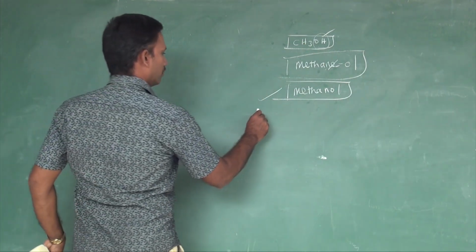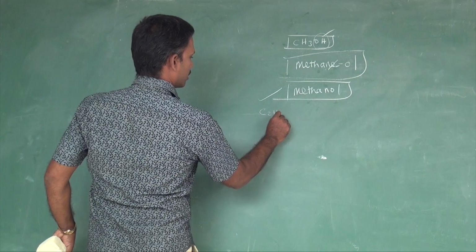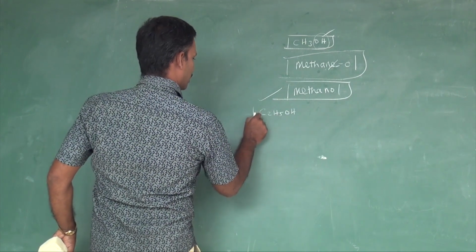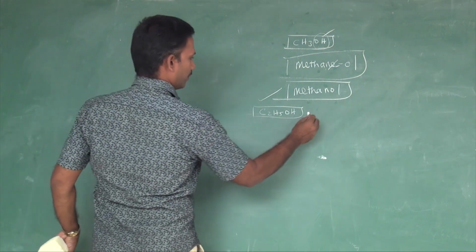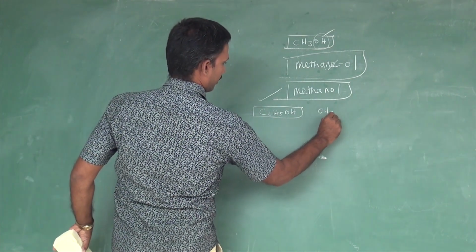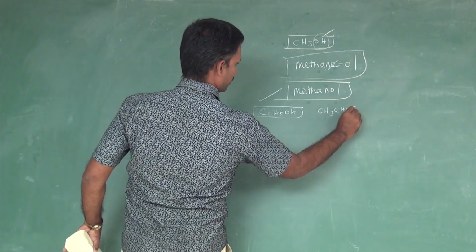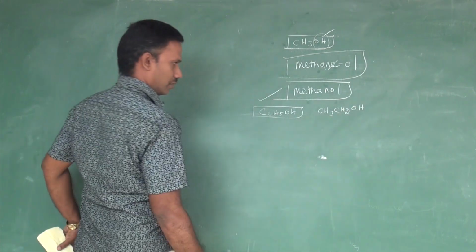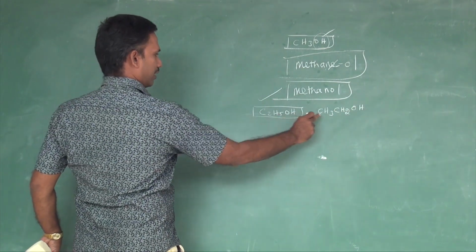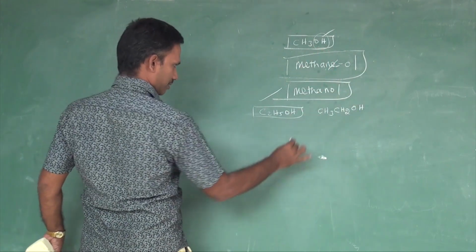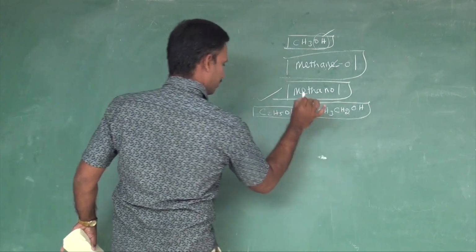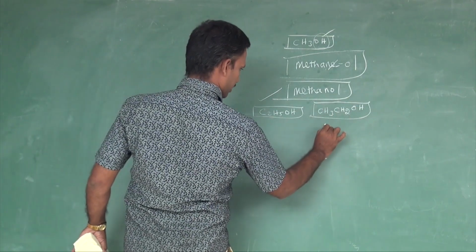Likewise, if we go to C2H5OH, that is the condensed form. If they give it like this, you write it in an elaborated way, then it is very easy for you: C2H5 written elaborately as CH3CH2OH. Then find the root word: 2 carbons, eth.